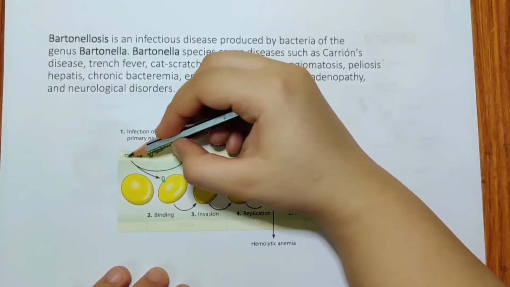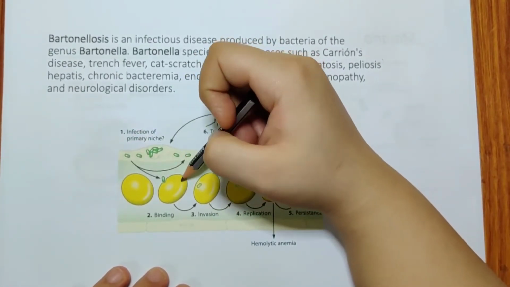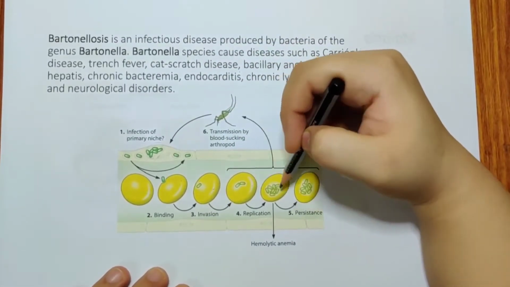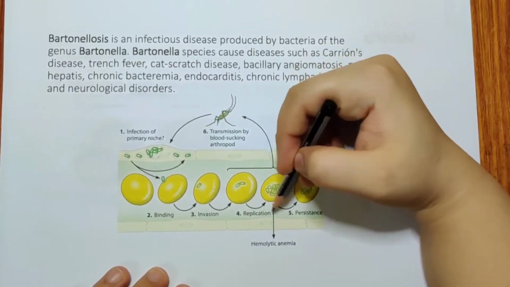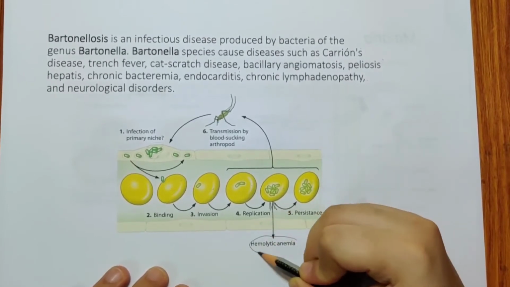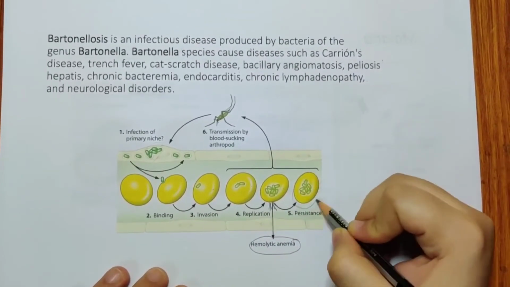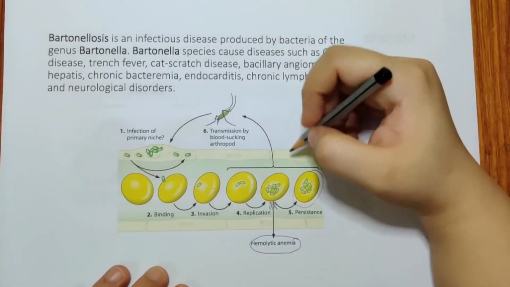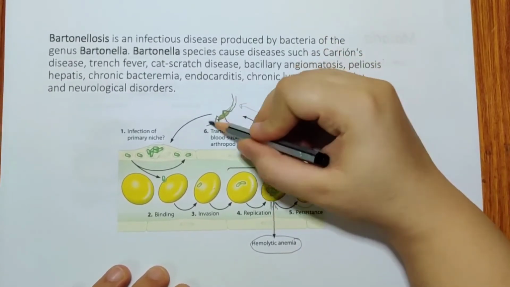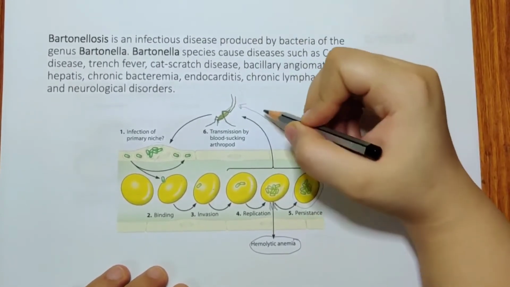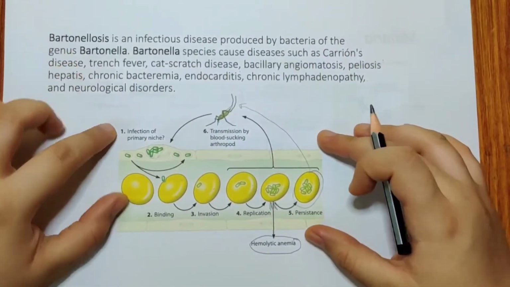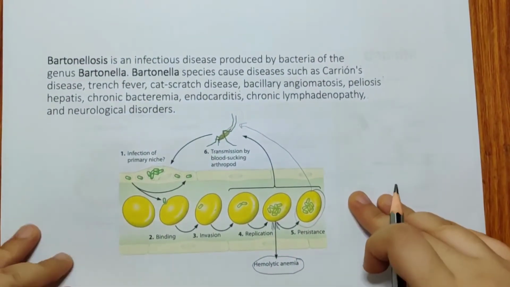So it leaves a particular cell. This cell will attach to the RBCs, which will invade the RBCs and replicate. This replication will keep extending, and if it extends, the RBCs can break down. This breakdown leads to hemolytic anemia. Some of these can persist in the same stage. At this stage, if again a mosquito takes blood from the blood vessels, this infected mosquito will then go infect a lot of people. So this is the small life cycle of how Bartonellosis occurs.